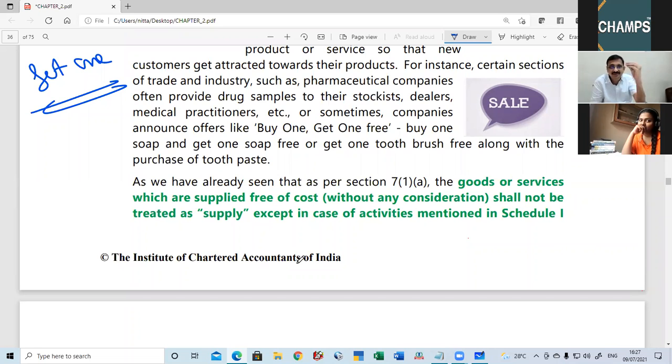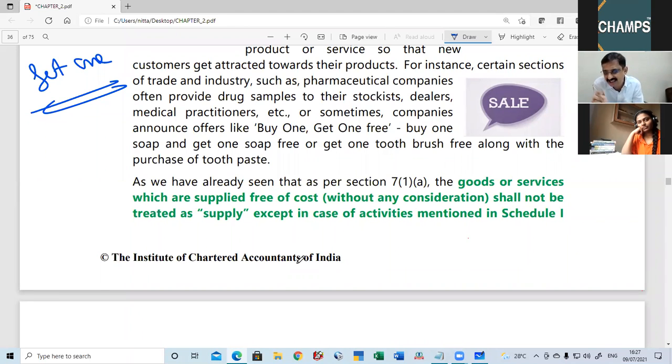Now these offers will come into play. Now what does section 7 subsection 1 say? Goods or services which are given away free of cost, means without consideration, will not be treated as a supply as per 7(1)(a). Why?